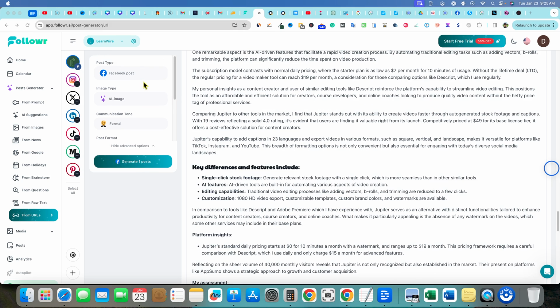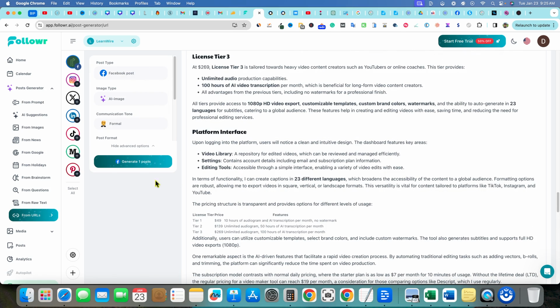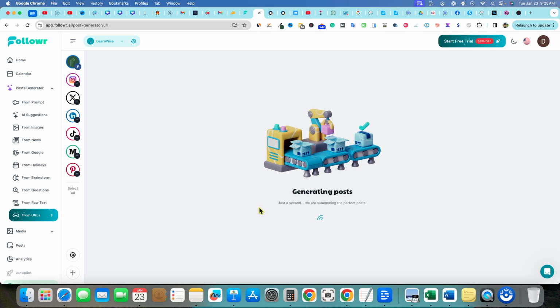And right over here, you're selecting what post type you want. I'm trying to see if we had more set up. Can you add more than one? It doesn't look like that. It looks like you'd only do one at a time, but for now we're going to go with Facebook. We're going to say generate one post, and now it's going to generate a post based on a URL we put in. You technically could go and find another URL and just create social posts based off of it, and you're basically curating news or content about certain things.